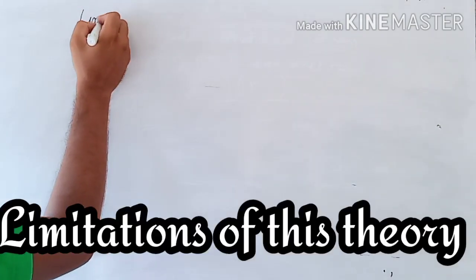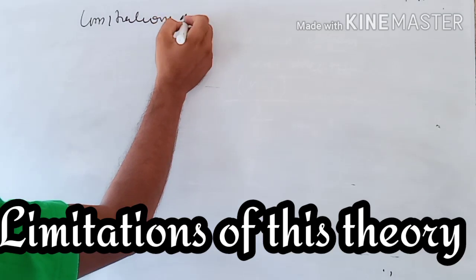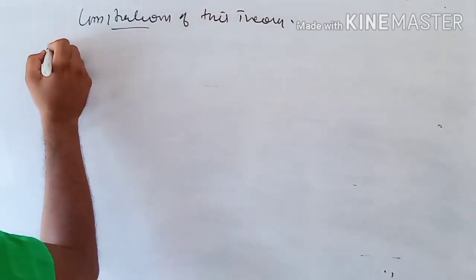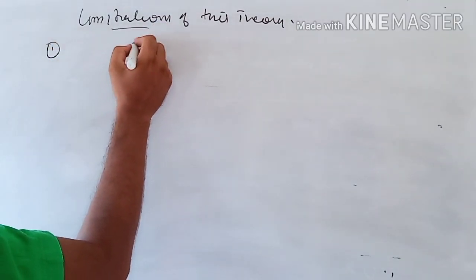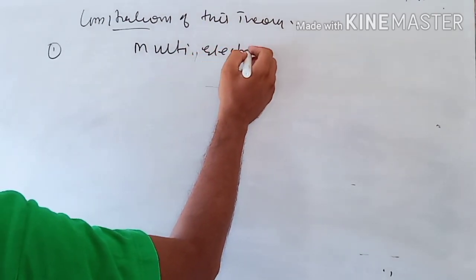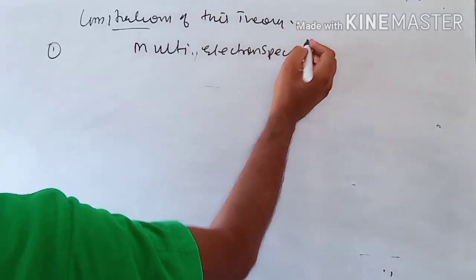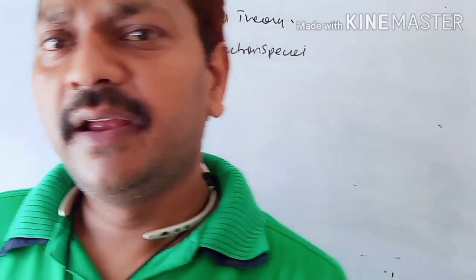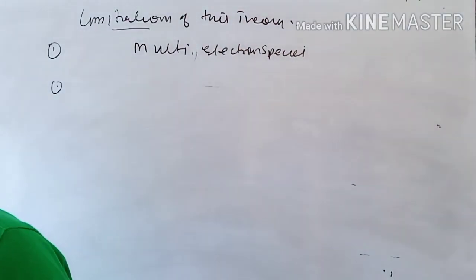Now we are coming towards the limitations of Bohr's model. First limitation: it is not applicable to multi-electron species. It is applicable only to one-electron species.